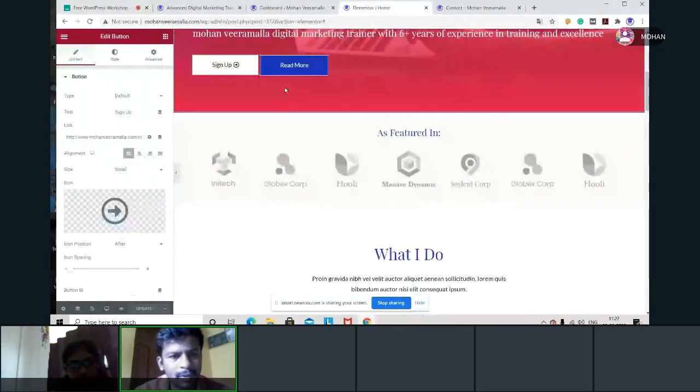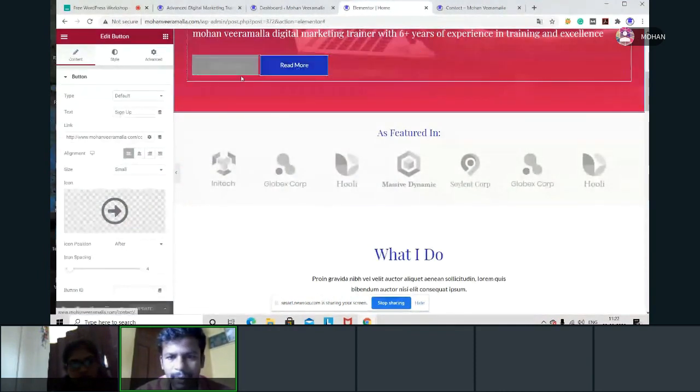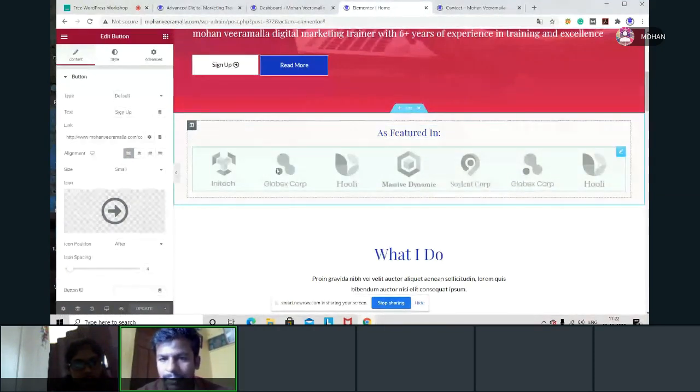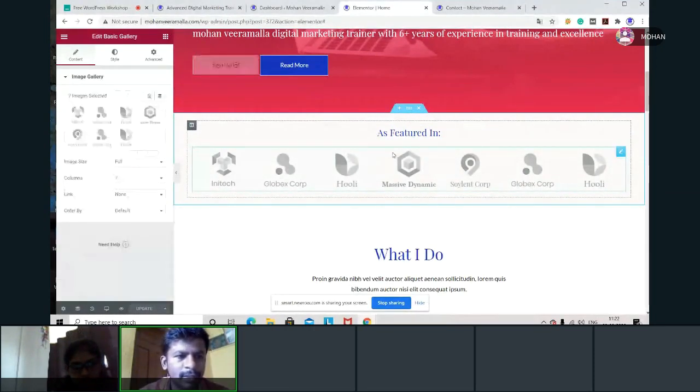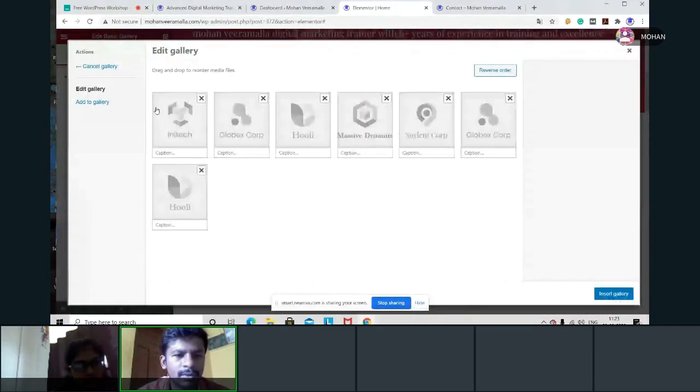This read more also I can do the same thing which I did for sign up. And here is something called featured in. It is showing some images. If I want to edit, I can edit here. When you click on this, you can see it is showing an image gallery. This many gallery items they have. If I want to show something more, I can also show. These are the gallery items which they already have.